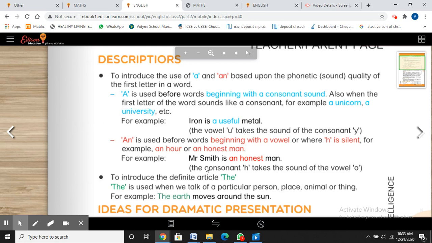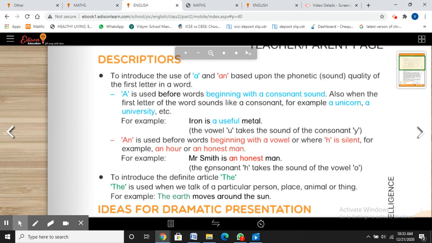And an is used before the words beginning with vowels or where h is silent. For example, an honest man, an hour. Mr. Smith is an honest man.